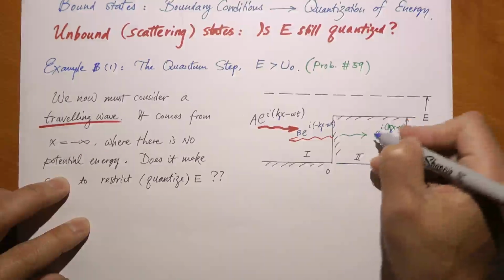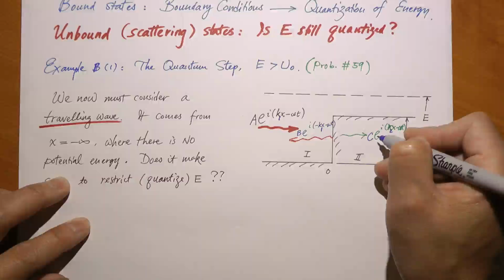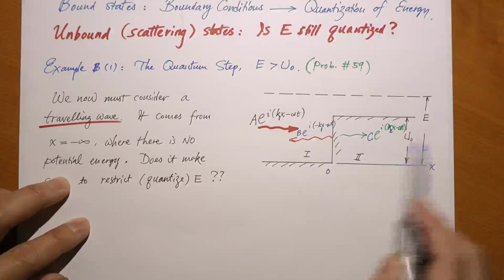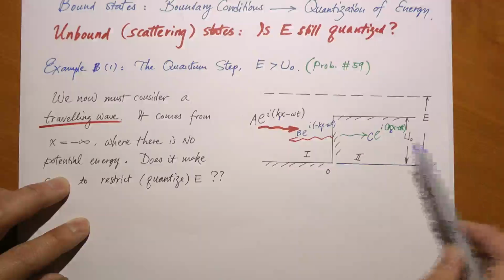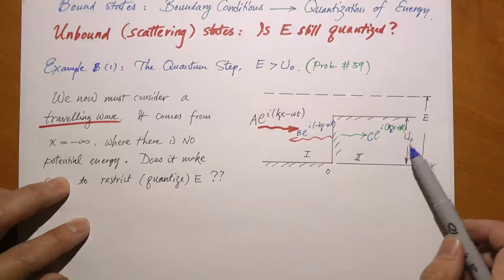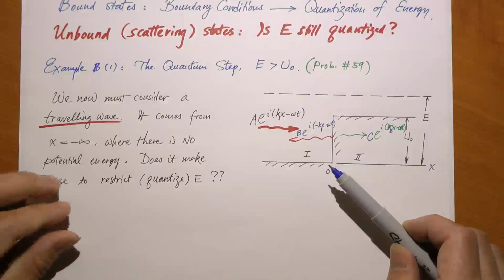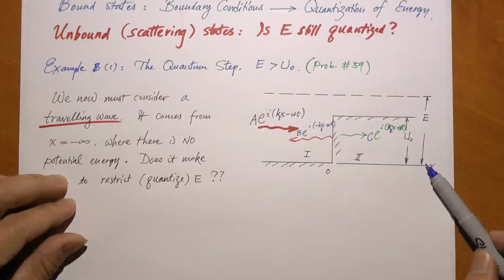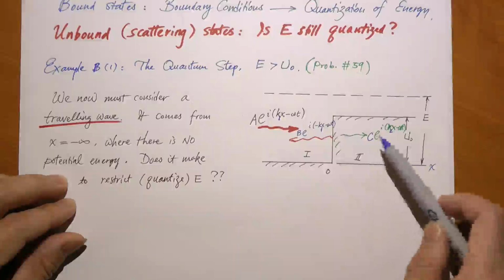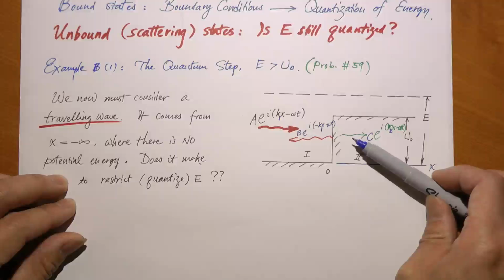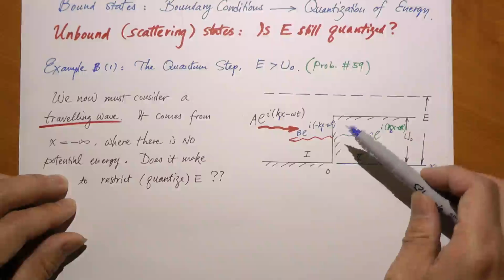And the coefficient in front of the transmitted wave is c. And there is no reflected wave from positive infinity, of course, because it keeps on going and never changes. The potential never changes, so there is no reflection anymore. So using the boundary conditions at positive and negative infinity, I know there is a wave coming in, and part of it gets reflected, but there is no wave reflecting back from infinity. Okay, so that makes sense.